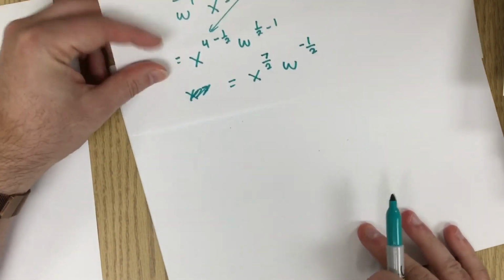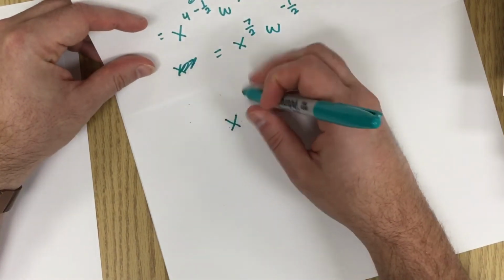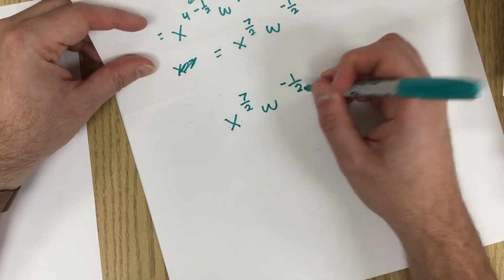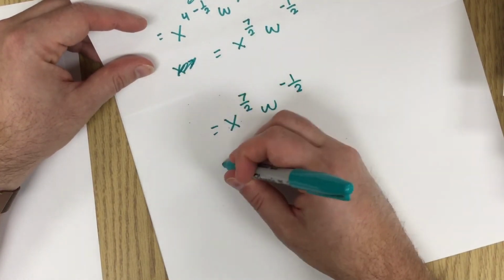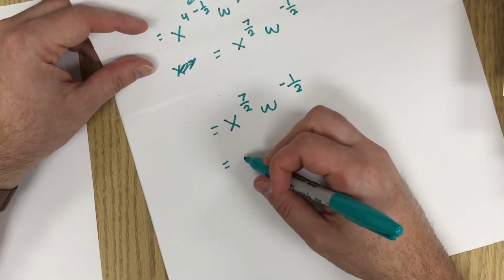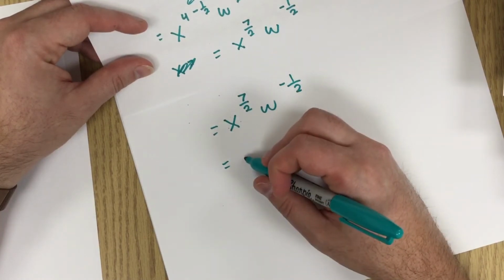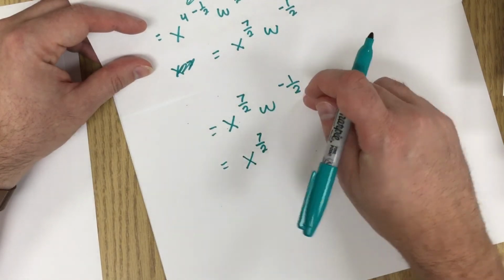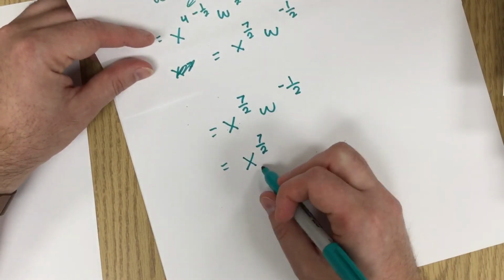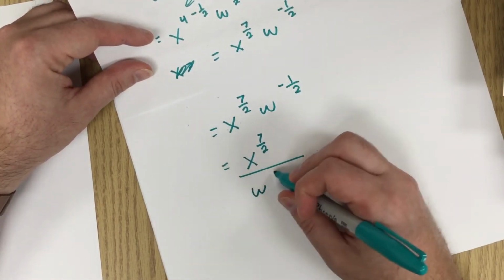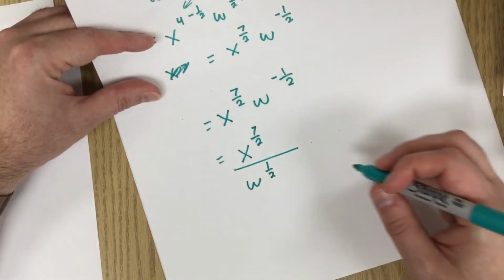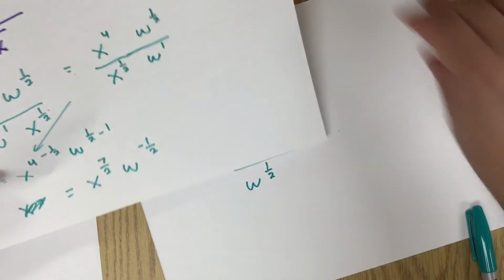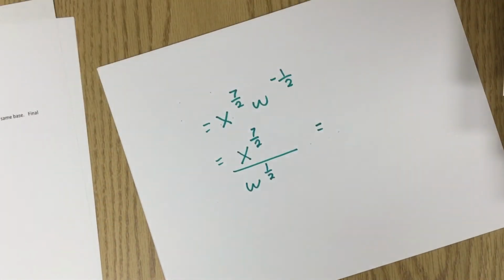We're not quite done. We have to turn this into radical notation. So x to the 7/2, w to the negative 1/2 is going to be, actually first we're going to deal with the negative. So w to the negative 1/2 is like that goes to the bottom, w to the half, which we could then write as, and we'll take our almost done color out here.